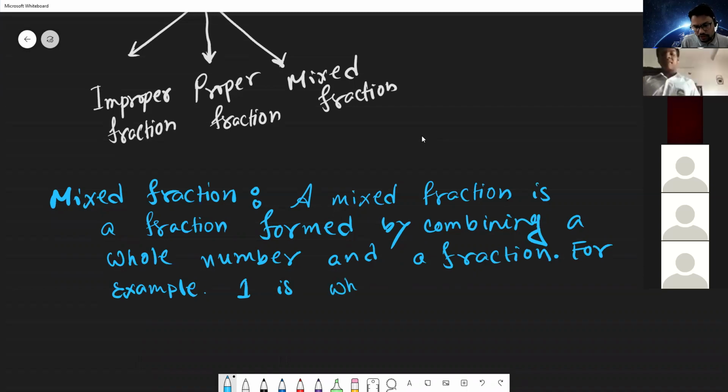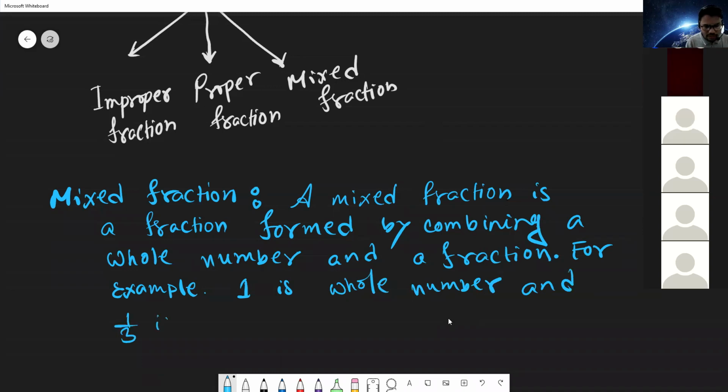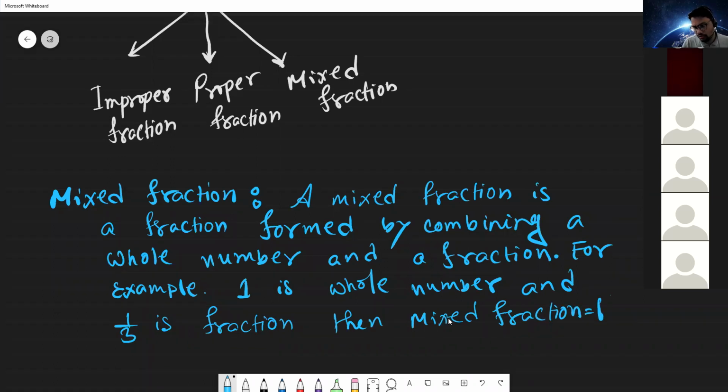One is a whole number and 1 by 3 is a fraction. Then the mixed fraction is equal to 1 whole 1 by 3. So this is the definition of mixed fractions.